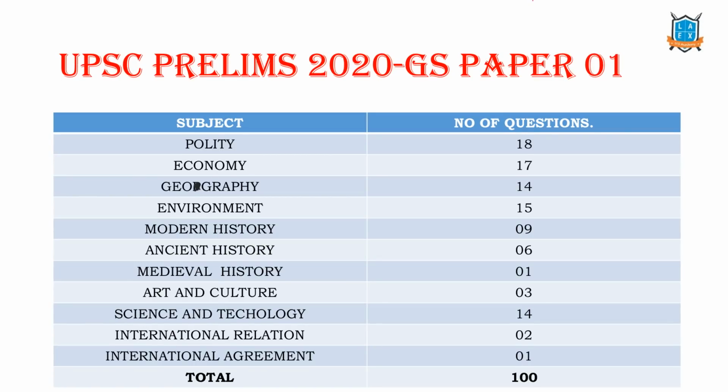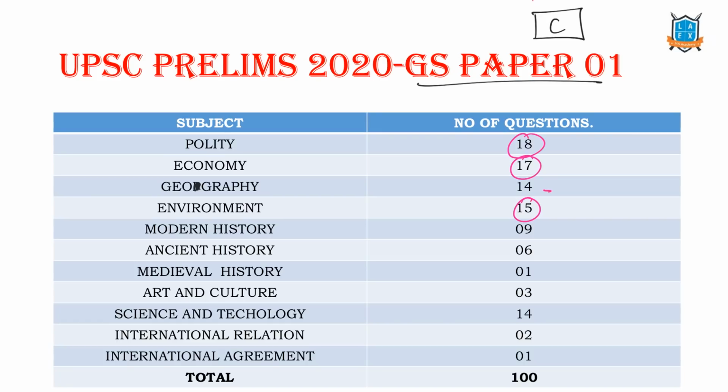Today we are going to discuss the answer keys of UPSC Prelims 2020 General Studies Paper 1. These questions are of question paper code C. We can see the highest number of questions have come from polity, around 18 questions. The next highest is economy, around 17 questions. From environment, we have around 15 questions.